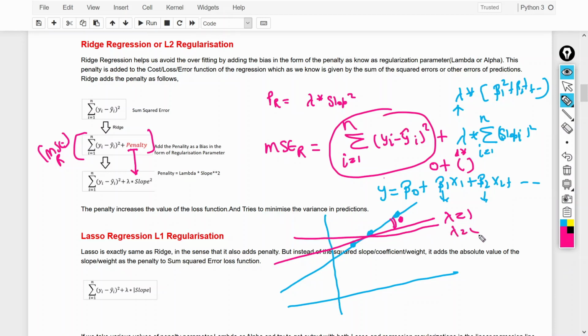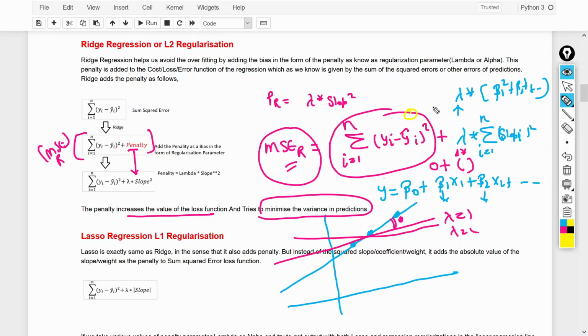As we increase the lambda, we add more penalty in the mean squared error, right? So it means as we increase the lambda, our loss value will increase. It means our mean squared error will increase, and that will minimize the variance. How will it minimize the variance? As we know, this was 0 earlier. Now we will add some penalty here. Let's say the penalty is 2, in that case MSE will be equal to 2.